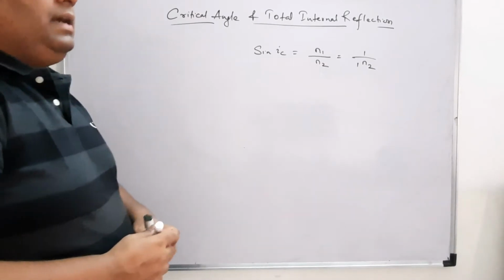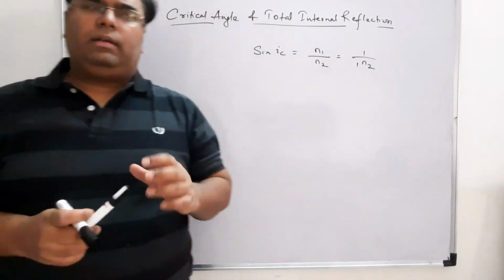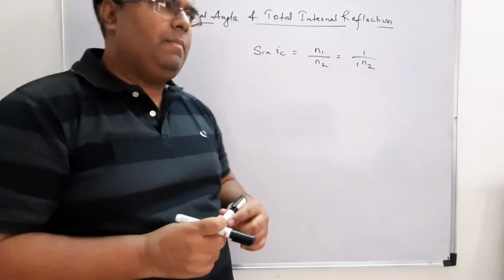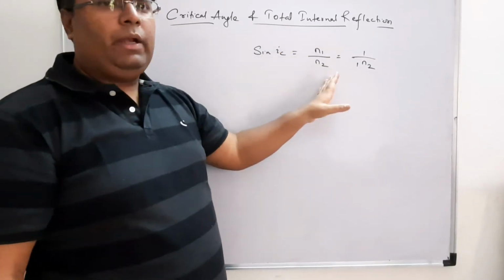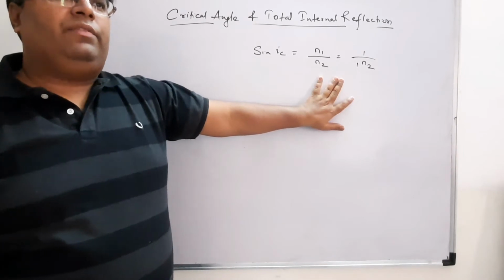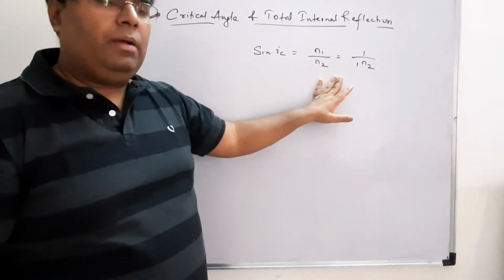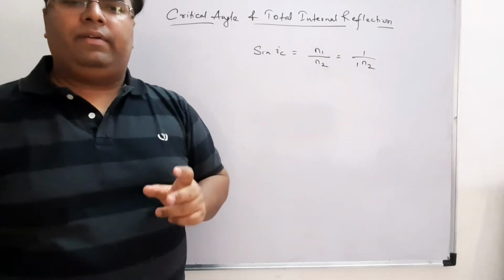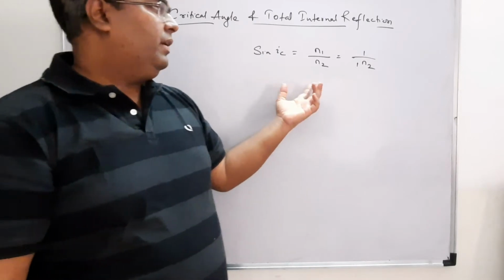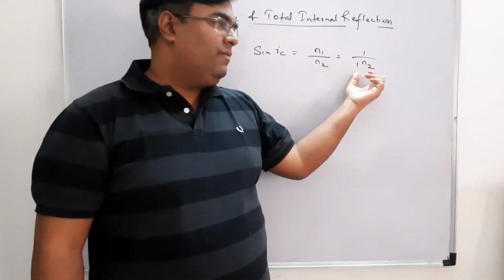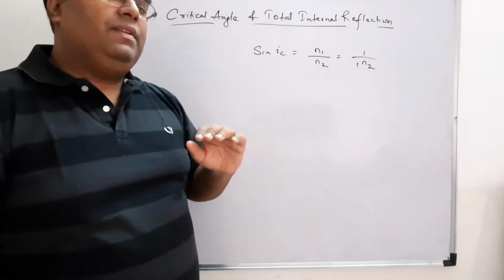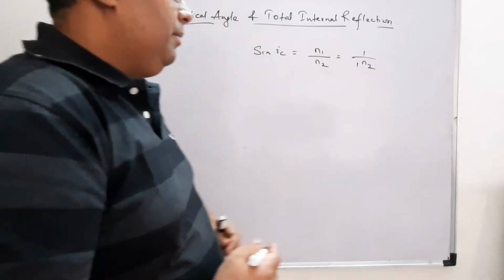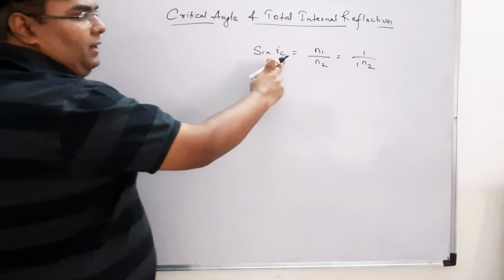Now let us understand the factors on which the critical angle is dependent. We know the formula: sin IC is equal to N1 by N2, where N2 is the refractive index of the denser medium and N1 is the refractive index of the rarer medium. We can write the same thing in this way also, where this is the denser medium's refractive index with respect to the rarer medium. So my critical angle is basically dependent on a refractive index.